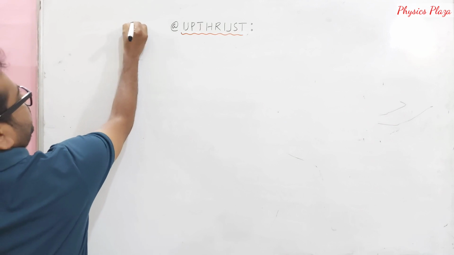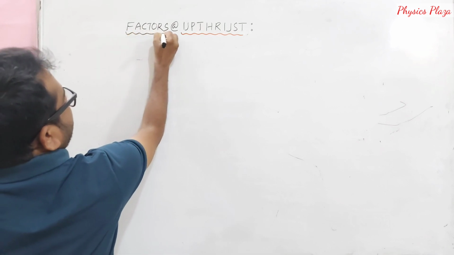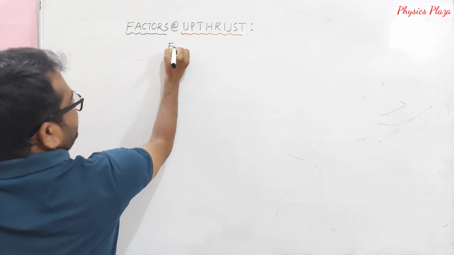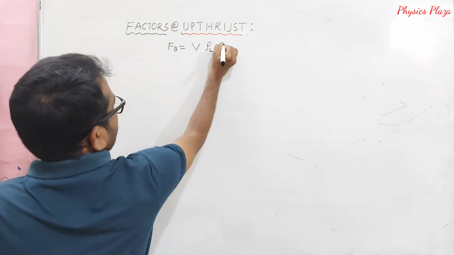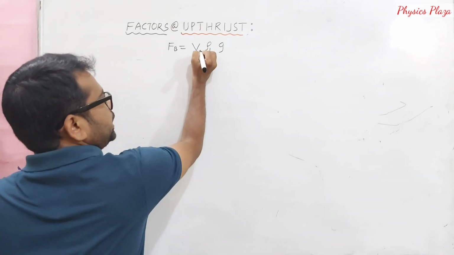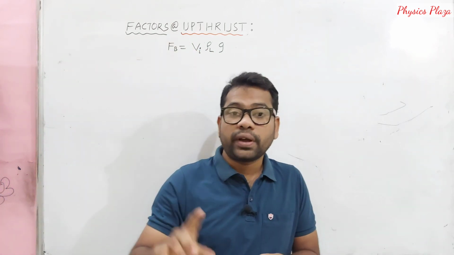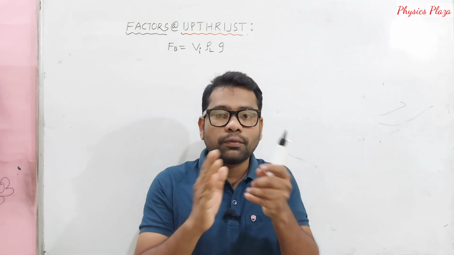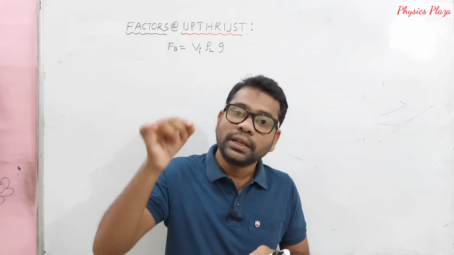Now we will discuss the factors on which upthrust depends. So let us write here: factors on which upthrust depends. Children, the expression for upthrust is what? Let us recall. Fb is equal to V rho L G. Children, here instead of writing V, we write Vi. Don't forget that it is strictly the volume of the solid only. But why are we writing Vi? Because it is the volume of the body immersed. Every time we cannot take the complete volume. We have to take the volume which is only submerged in that particular liquid.